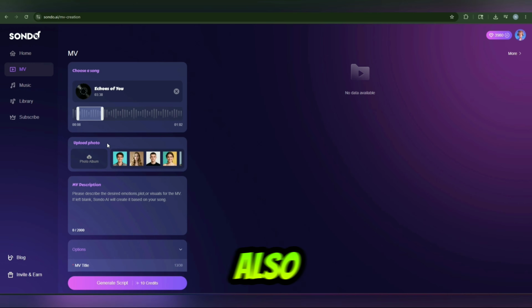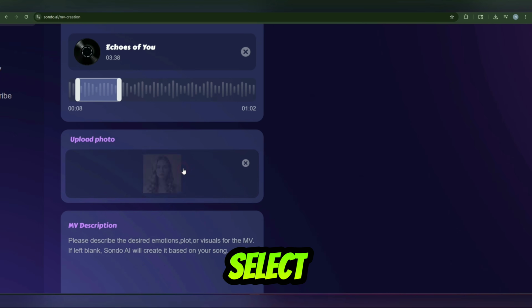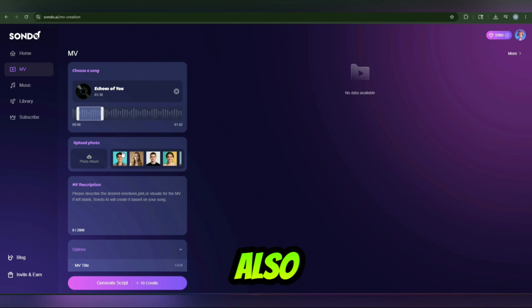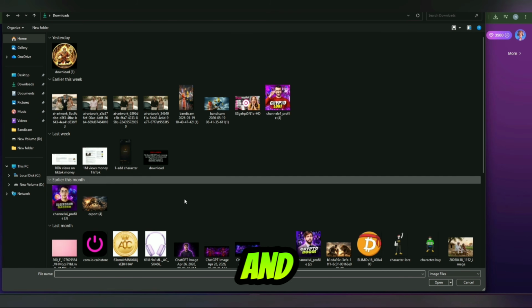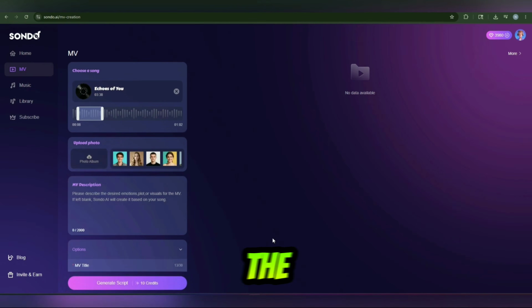And next, you can also choose here what AI model or character you want in that visual. Here, I'm going to select this one. You can also upload your own if you want to, like here is the upload option. We are going to click on it. And there is also my own model I am going to use. And then you will see the next detail.